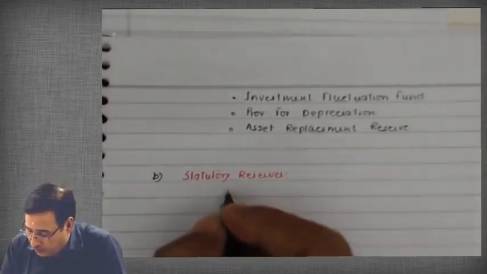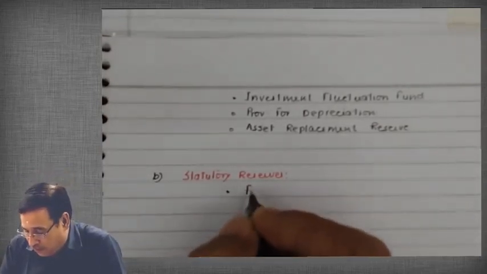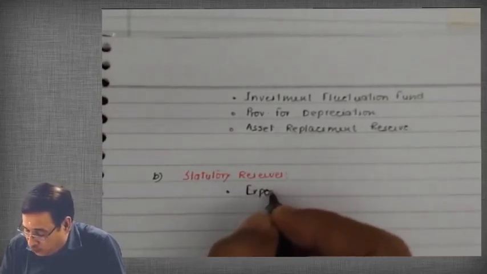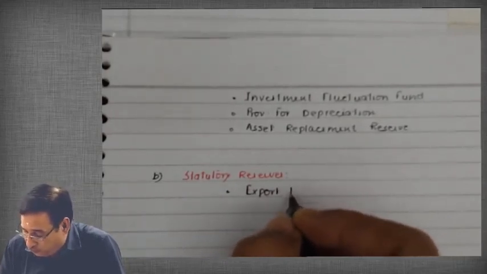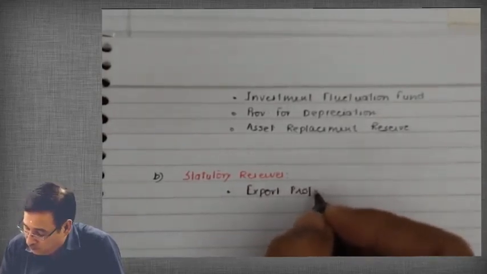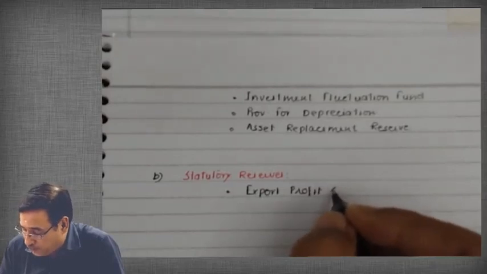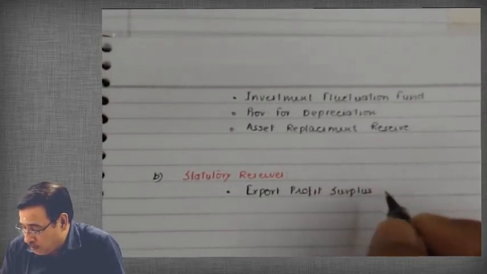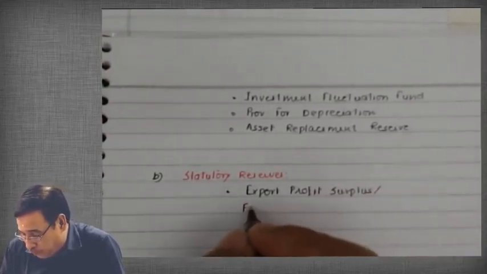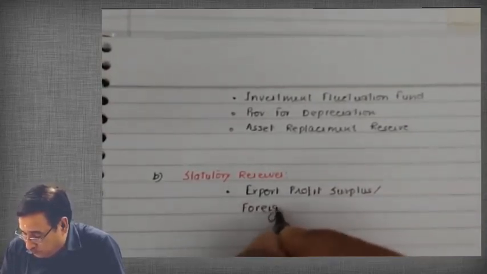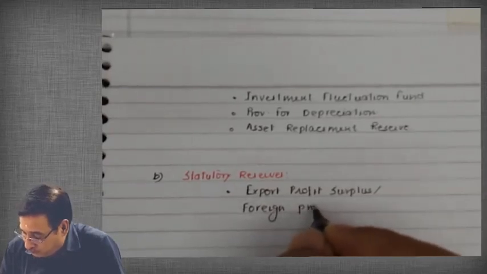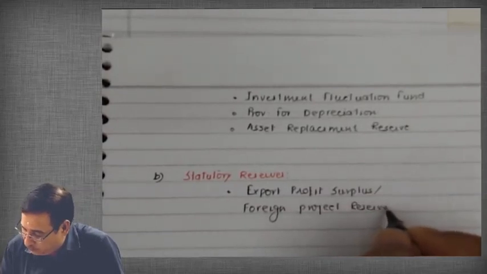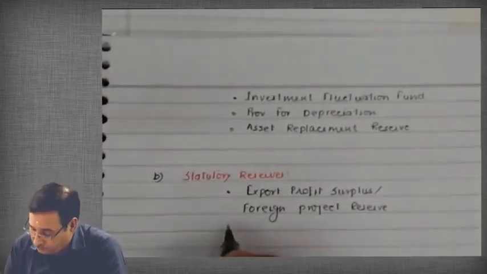Correct? Now, examples of statutory reserves are export profit, or export profit surplus sometimes. It is also known as foreign project reserve account. Correct?